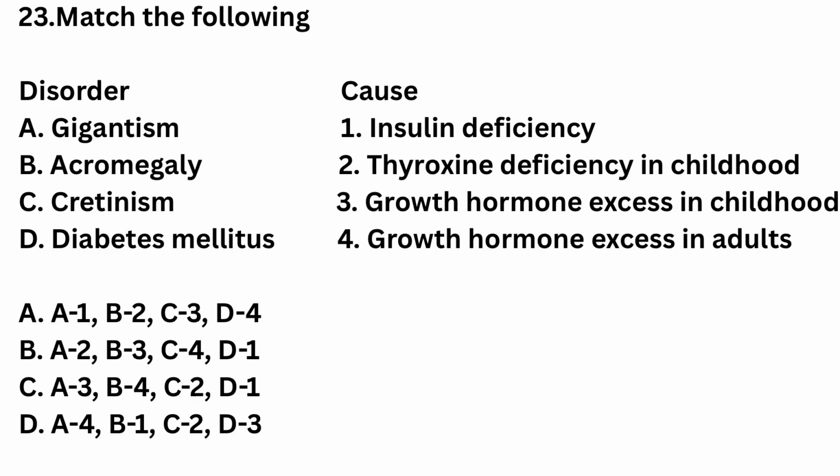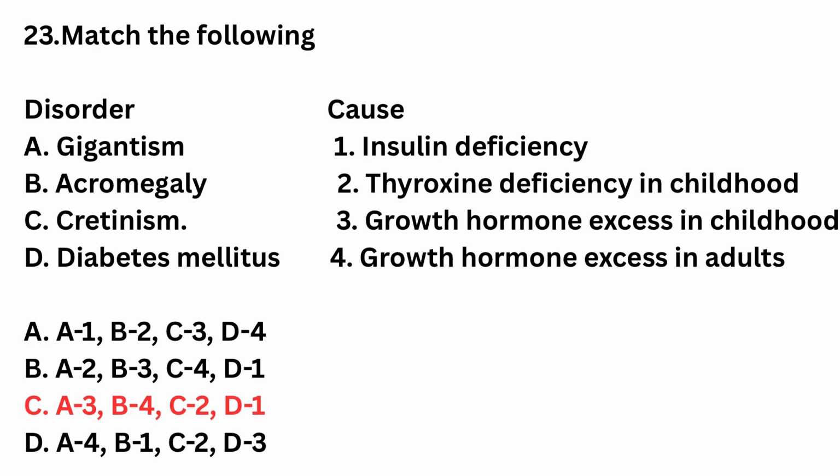Match the following. Disorder: gigantism, acromegaly, cretinism, diabetes mellitus. Cause: insulin deficiency, thyroxine deficiency in childhood, growth hormone excess in childhood, growth hormone excess in adults. The right answer is option C. Gigantism occurs due to excess growth hormone in childhood, while acromegaly occurs due to excess growth hormone in adults. Cretinism results from thyroxine deficiency in childhood, while diabetes mellitus is caused due to insulin deficiency.